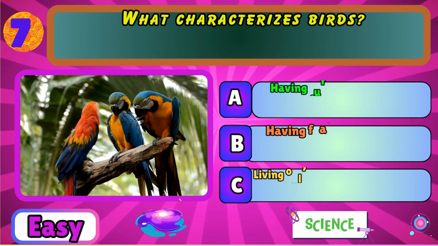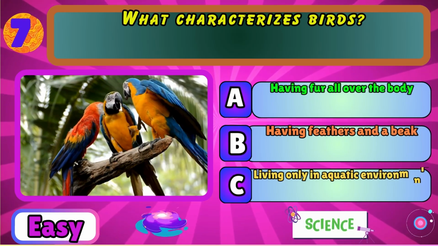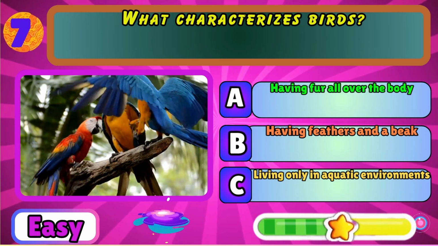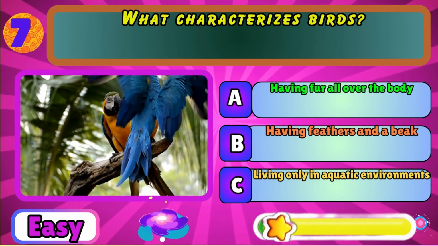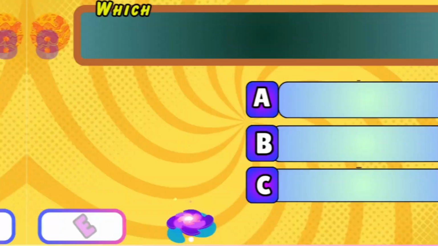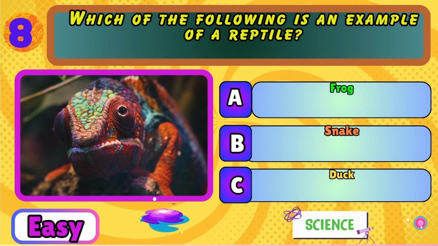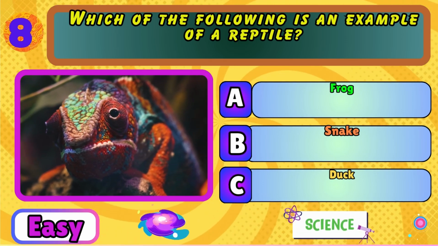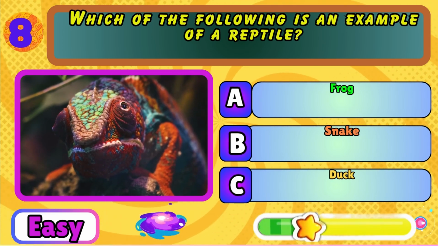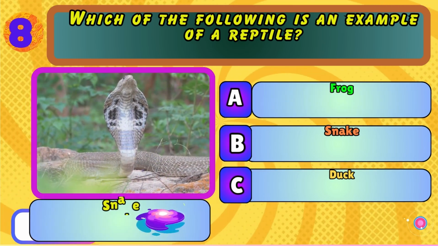What characterizes birds? Having fur all over the body, having feathers and a beak, or living only in aquatic environments? Having feathers and a beak. Which of the following is an example of a reptile? Frog, snake, or duck? Snake.